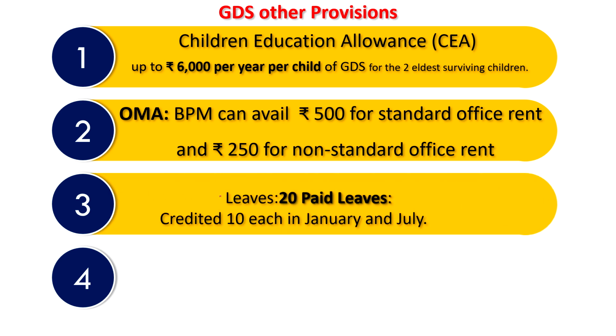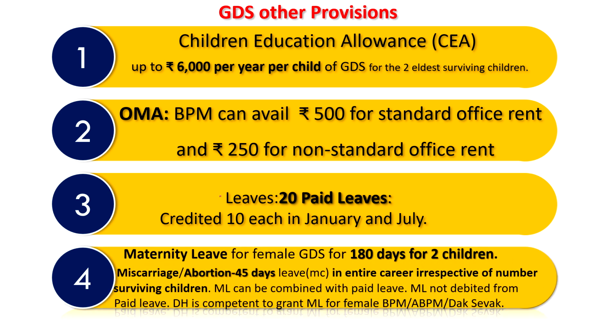Leave: 20 paid leaves, as we have seen, credited at 10 each on the 1st of January and July. Maternity leave will be granted for female GDS for 180 days for 2 children. For miscarriage and abortion, 45 days of maternity leave will be granted in the entire career irrespective of the number of surviving children. Maternity leave can be combined with paid leave. Maternity leave cannot be debited from paid leave.